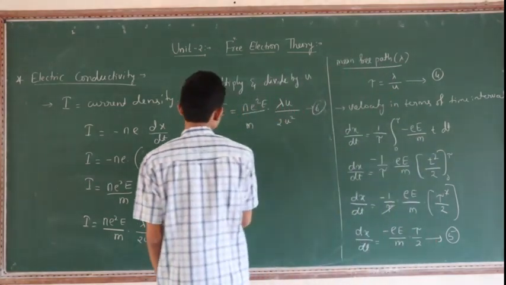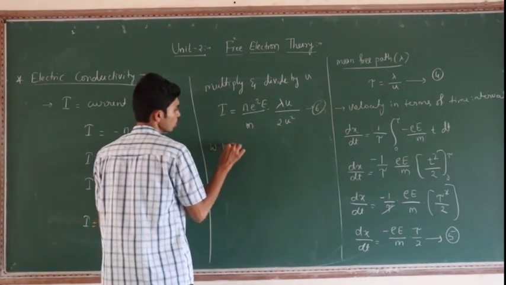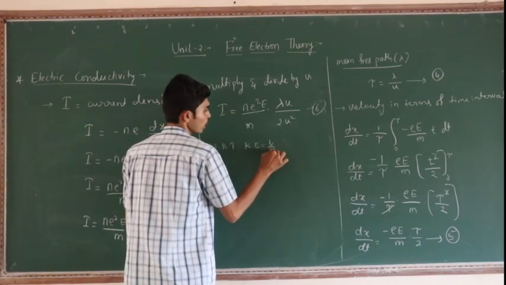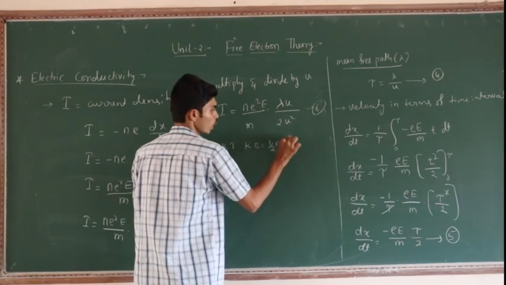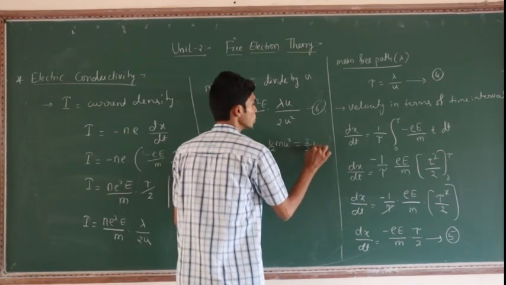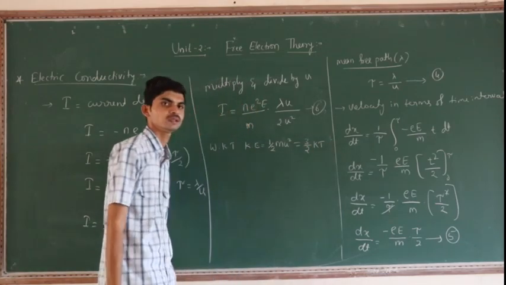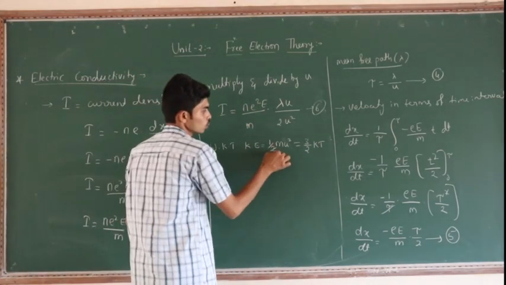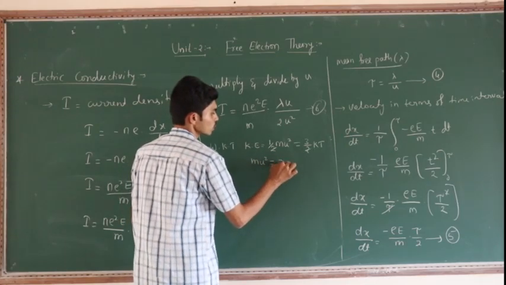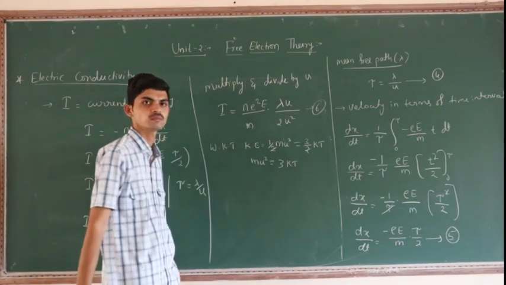And also we know that kinetic energy is equal to 1 by 2 m u square. That is also equal to 3 by 2 k into T. So 2 gets cancelled, m u square is equal to 3 into kT.